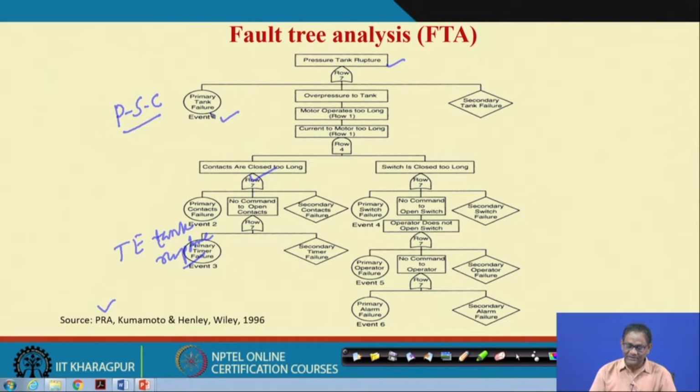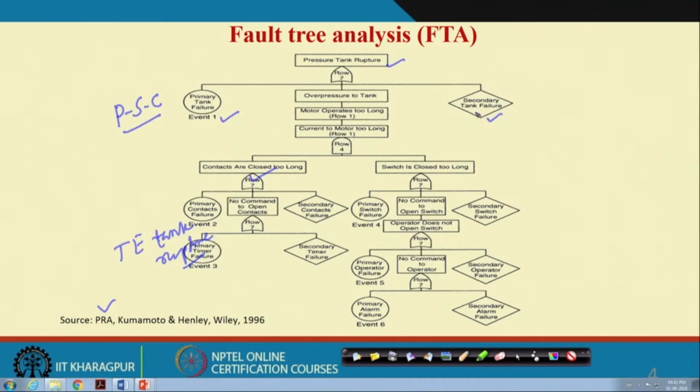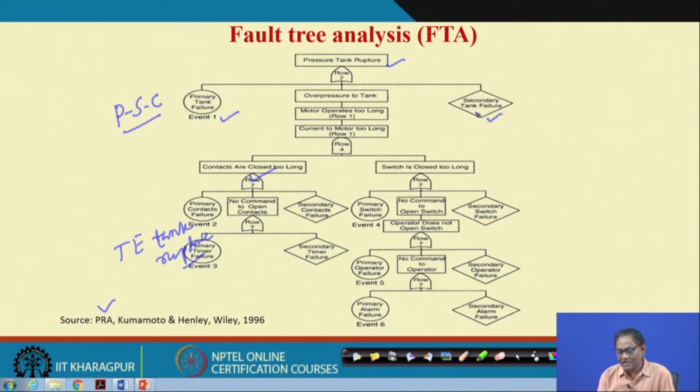Now, the second one is secondary tank failure. What I told you earlier, secondary failure means something caused by excessive stress and other things, maybe from a neighboring component and others, but whose actual origin may not be further explored. At this point it is an underdeveloped event.